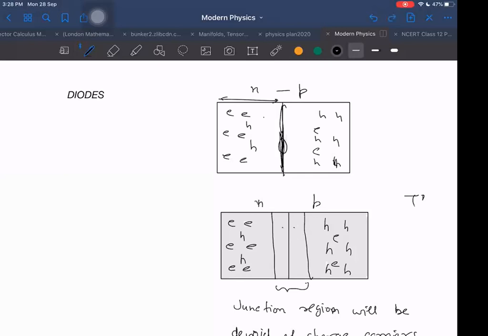What happens now when electrons go to the right hand side? Then here there will be positive charge created. Is it true or not? Because initially N-type material is neutral. P-type material is also neutral. N and P-type both are neutral. So as the electrons go away from the neutral N side, it will become positively charged. And as the electrons come to the P-type, the P-type will become negatively charged. So P-type will become negatively charged and N-type will become positively charged. Initially, these were neutral.